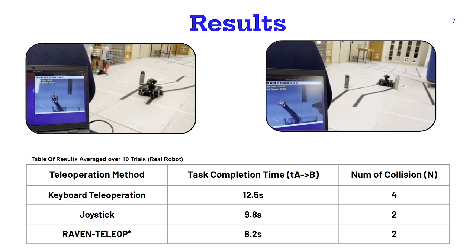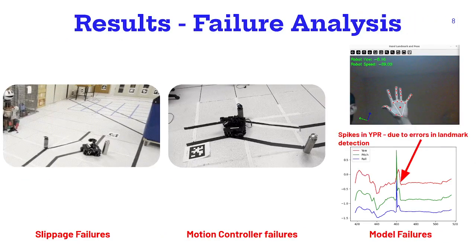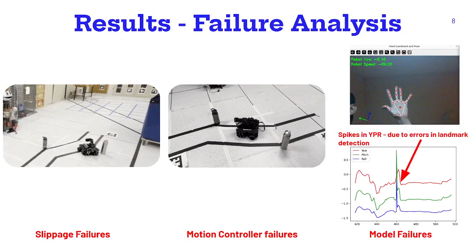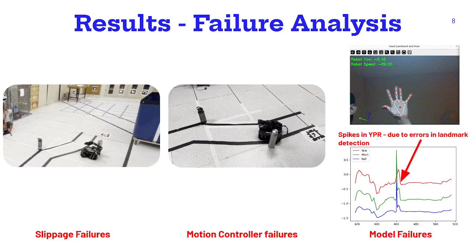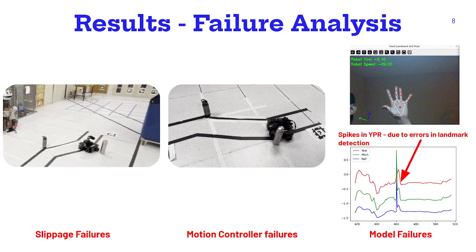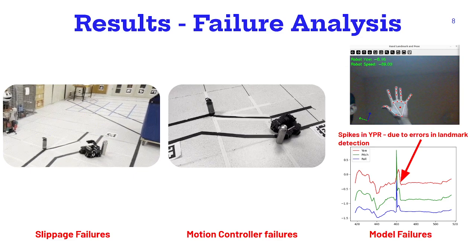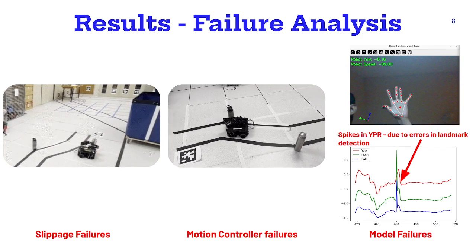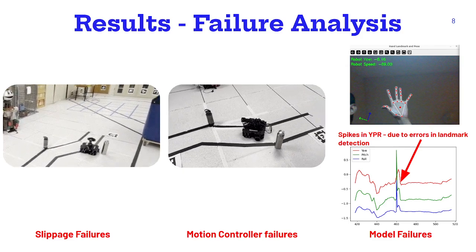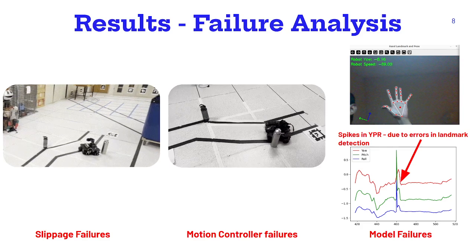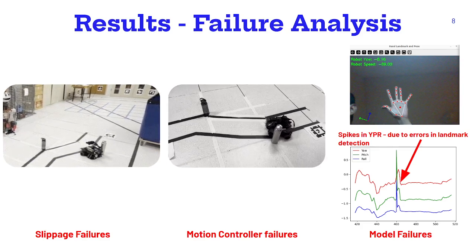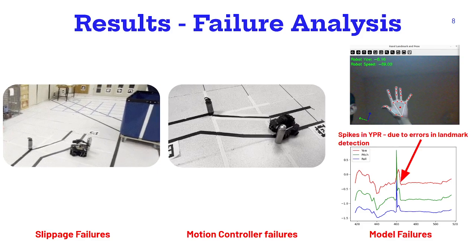While the system performs well, we identified a few failure modes. Slippage failures during sharp turns due to traction loss, motion controller failures in confined zones, and model errors, where misidentified hand landmarks introduce spikes in yaw, pitch, and roll, briefly destabilizing robot control. These findings point to areas for future improvement, such as signal filtering and temporal smoothing.